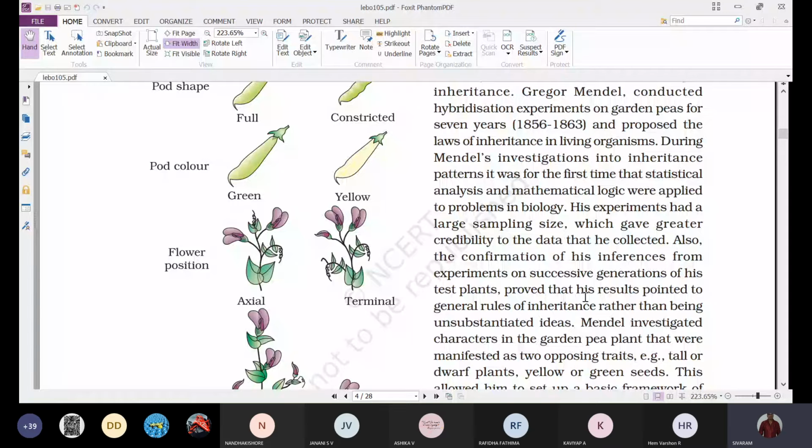Whatever results he got by using these plant hybridizations, he tabulated in the form of statistical information and some mathematical logic. That means some mathematical expressions were also used to explain this inheritance pattern. So he merged mathematics with biology to understand the inheritance pattern. He was the first person.